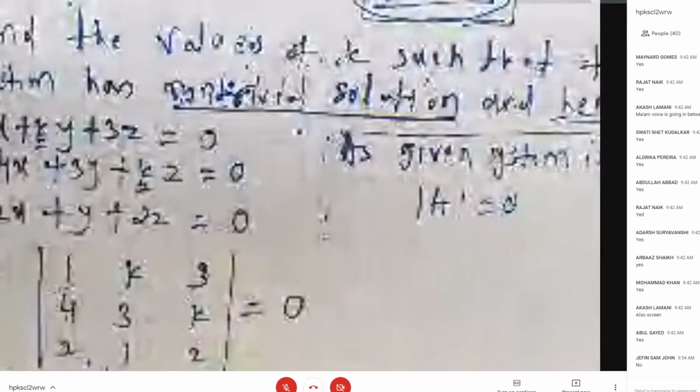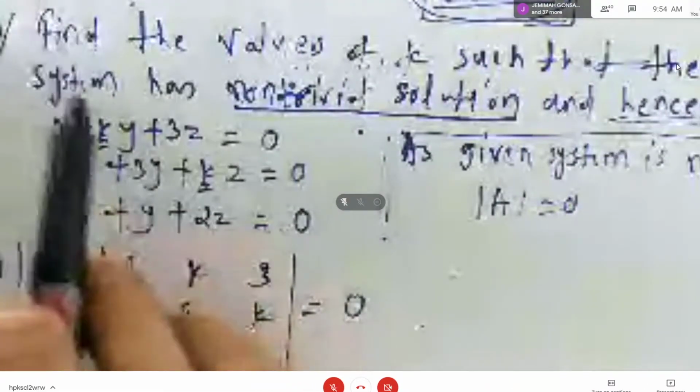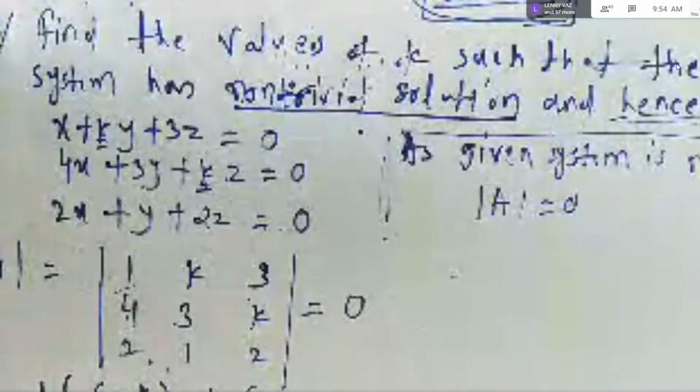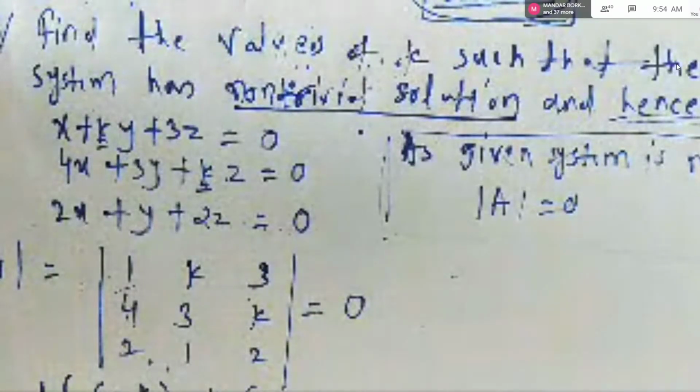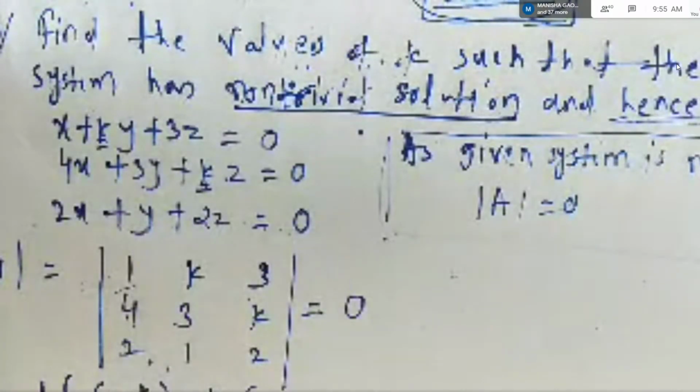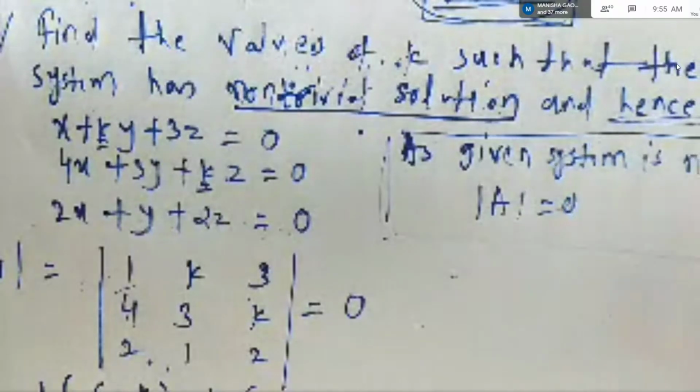Okay. So what we are going to do, the same equations we are going to take, same system we are going to take. First we will put k equal to 0. We will find out the solution. Then we will put k equal to 9 by 2. And then we will find out another set of solutions. Okay. So let us do it. Now the next part of this solution I am doing.